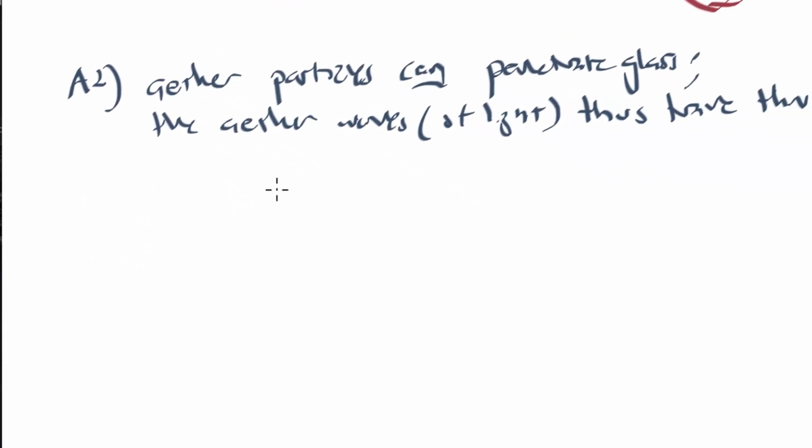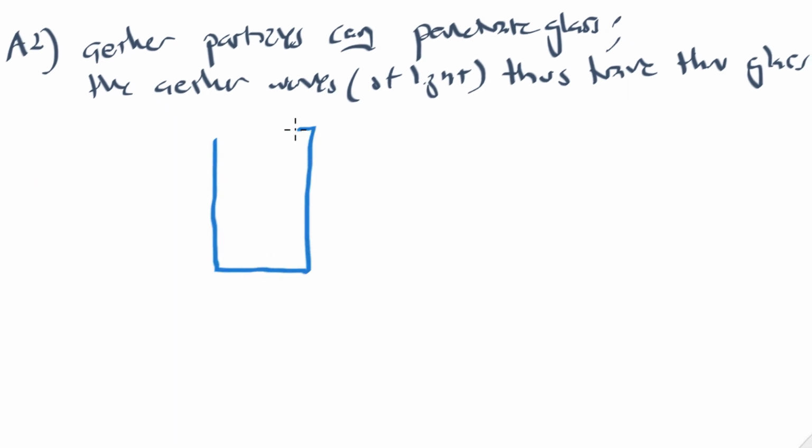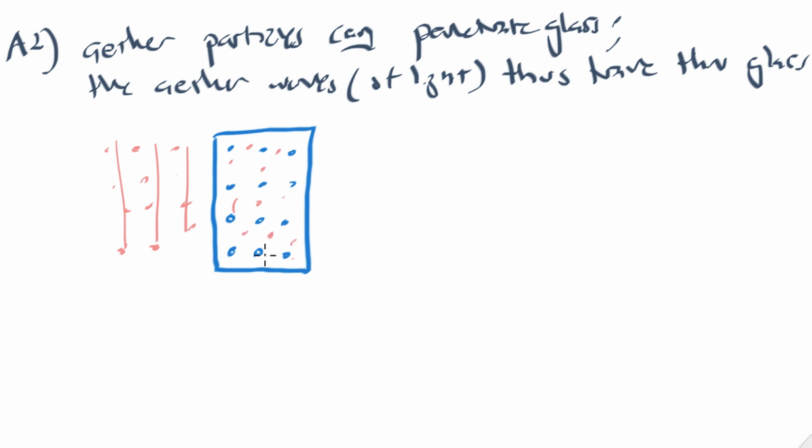Now, according to this theory, once again, if you have a piece of glass right here, sure enough, you've got little pieces, pores, you've got little atoms of glass in here. And then out on the outside, you've got these particles of ether. And when you create waves of light, there's compressions of the ether. But now the ether itself penetrates into the glass. And it's not the little pieces of glass that are vibrating. Rather, it is the ether itself that's interpenetrating within the glass that's supporting these waves that travel through the glass. And then these once again pick up on the other side. And these waves then travel through like this.